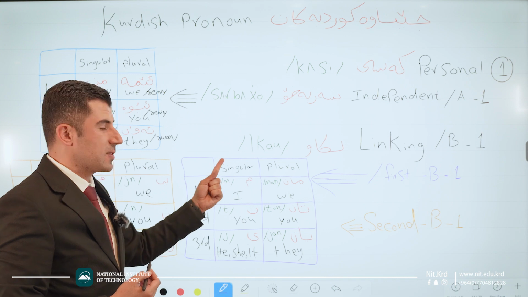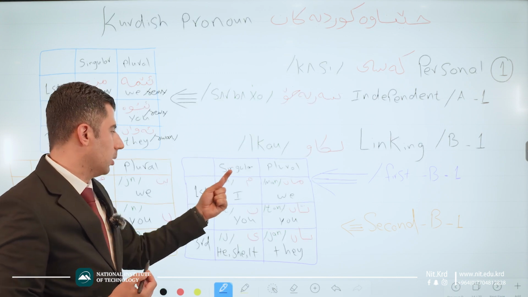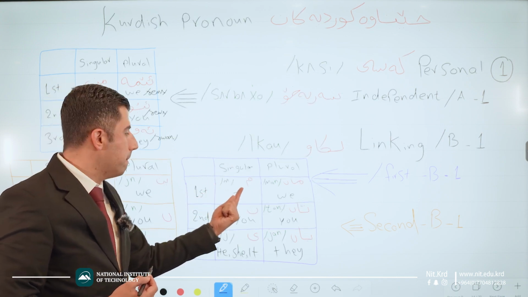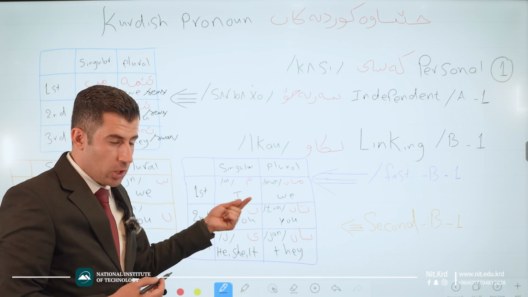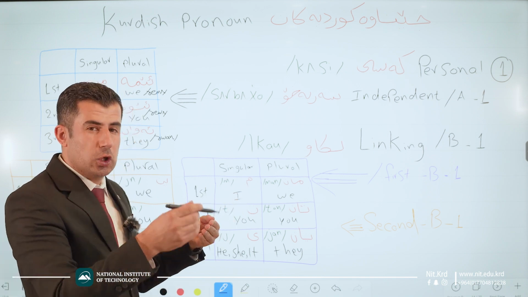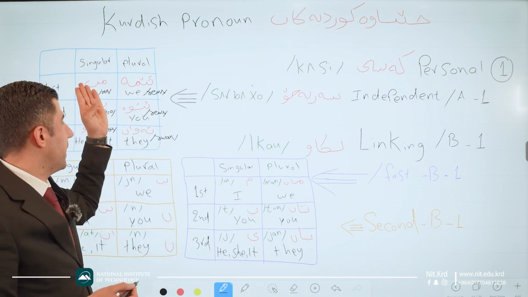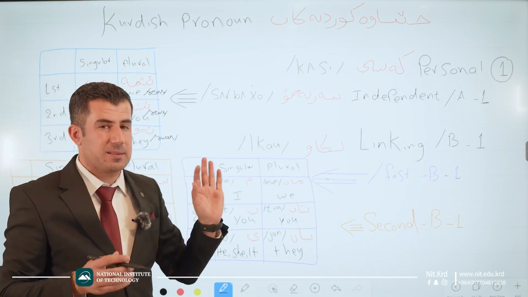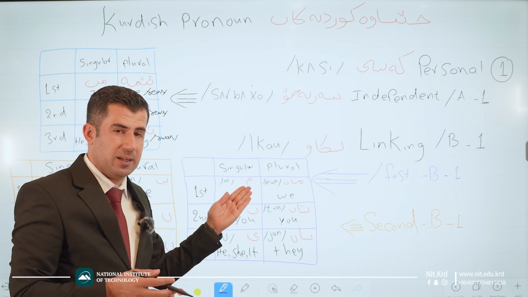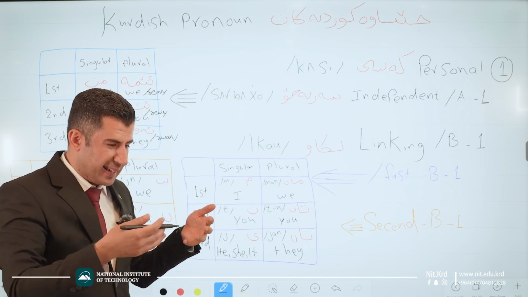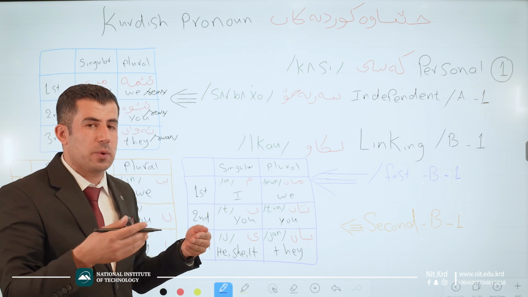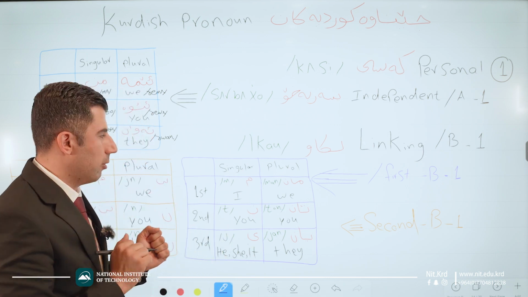For the first person singular, we have me, which is connected to the Kurdish words. If you have a look here, men is independent, comes independently in the sentence, but me is just one letter, comes and links with another word or another part of the sentence.